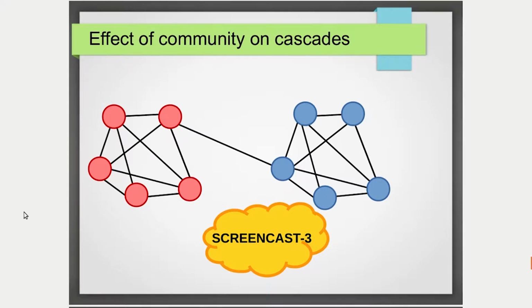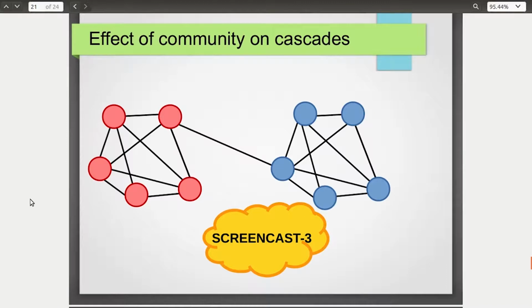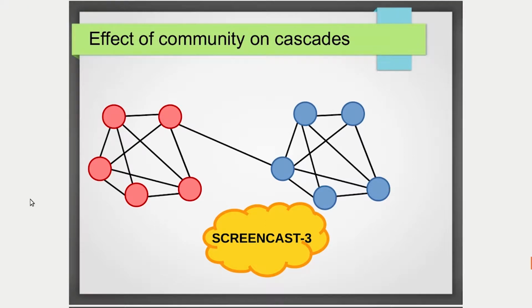Now we are going to talk about the third idea, which is very cute, which says that if you have many communities in your network, so for the sake of simplicity, we'll take two communities, and we show that if our cascade starts from one community, then even if it gets into this entire community, it's difficult for this cascade to get into another community. So we'll be coding and now we'll be looking at this aspect.